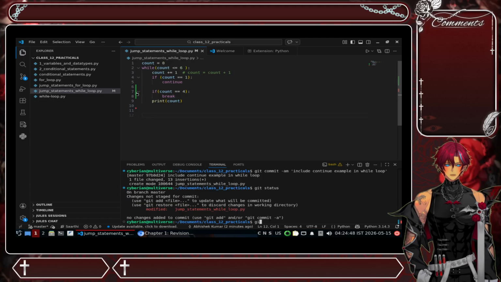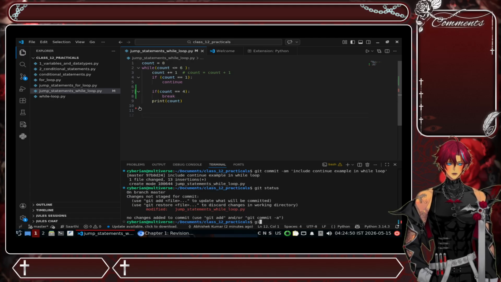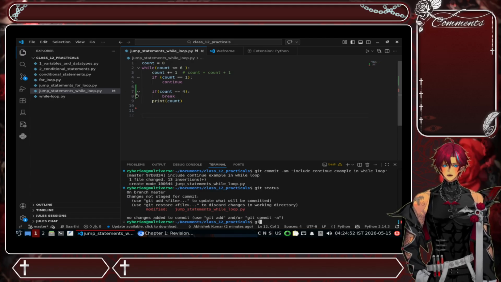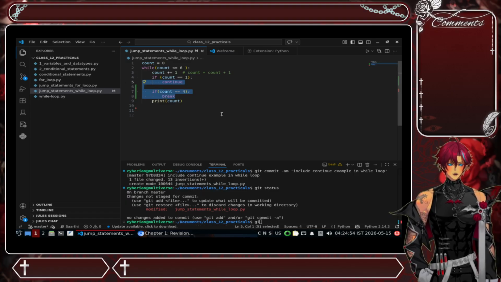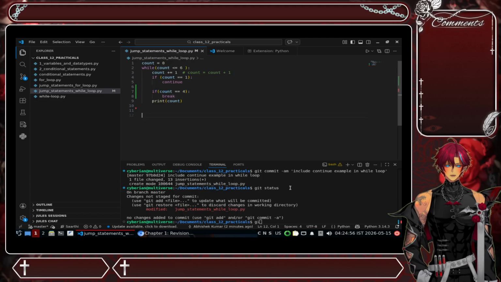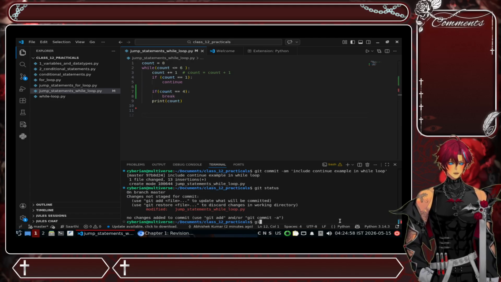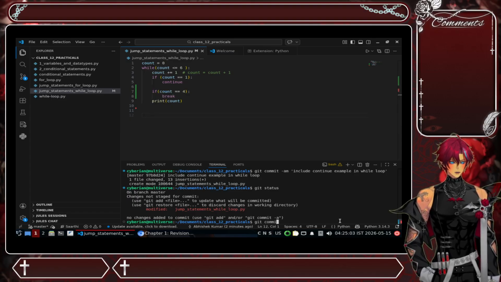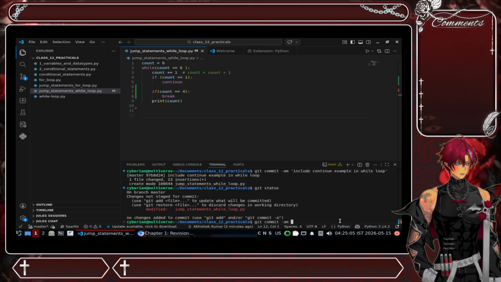If you see this green line in your VS Code, that means that this part of the code is not recorded in the Git history. So I'm going to commit this code and record it in the Git history. Git commit -m.